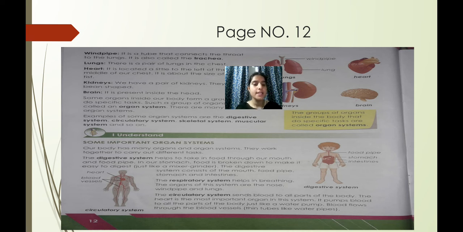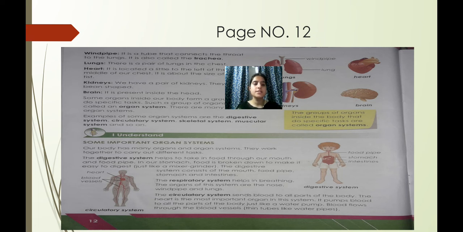Next comes the respiratory system. It helps in breathing, and it consists of nose, windpipe and lungs. Clear? The third is the circulatory system.